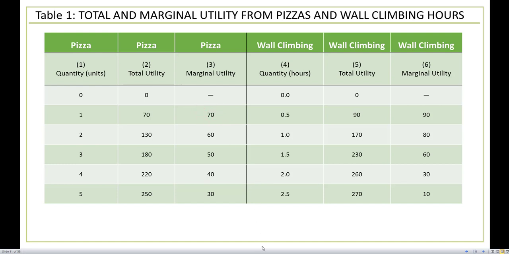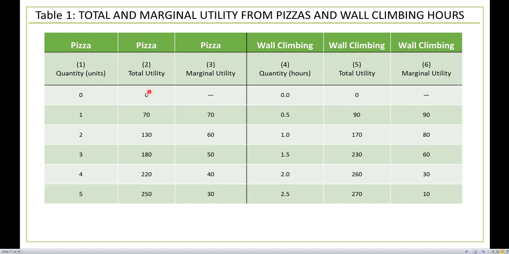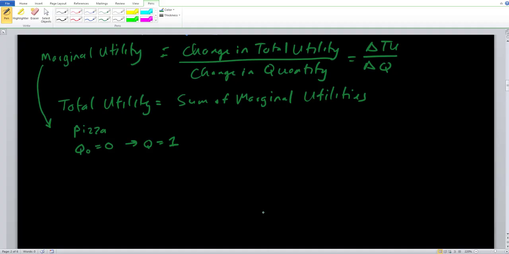We can use our equation, change in total utility divided by the change in quantity. Let's take a look at pizza, as we go from a quantity of 0 to a quantity of 1. What is the change in our total utility? It goes from 0 to 70. Essentially the difference between these two numbers is going to be the change in our total utility. So 70 minus 0. We can write that down: 70 minus 0 in the numerator. That's the change in our total utility.